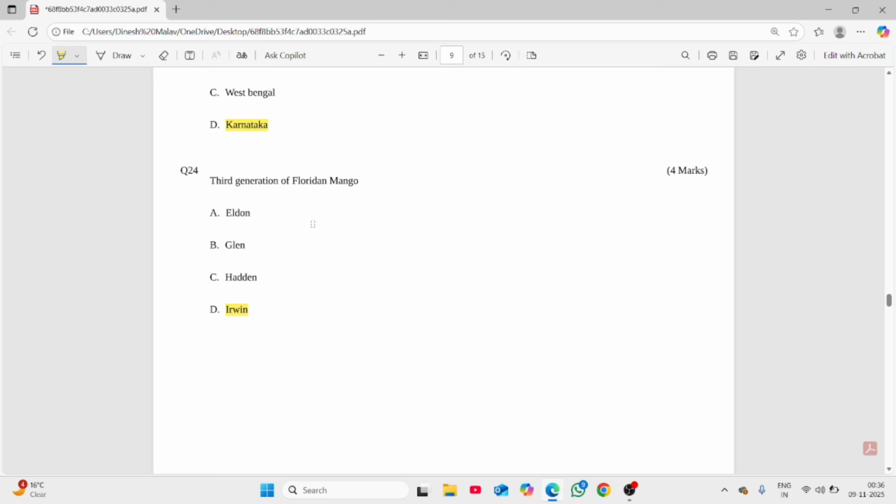In the 1880s, I think 1889, what Florida has done, they imported our Indian variety like Mulgoa, which was monoembryonic in India and polyembryonic in Florida-like climate. So they raised the first generation, and in the first generation they got Haden as well as Kent. Later on, in the second generation, from Haden they got Tommy Atkins, Springfels, Glenn, Alden and Lippens. Later on, they selected from the third generation, from Lippens, in which they got Irwin as a seedling. So that was performing very good, with very good color as well as quality.